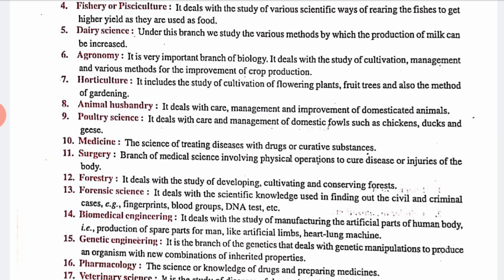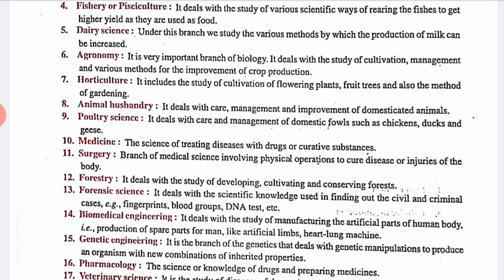Okay, yes. Next is animal husbandry. Animal husbandry deals with the care, management and improvement of domestic animals, meaning we have to take care of all the domestic animals under animal husbandry.